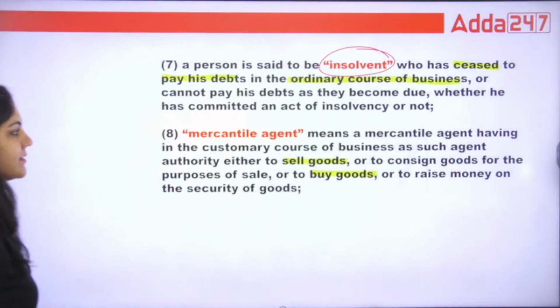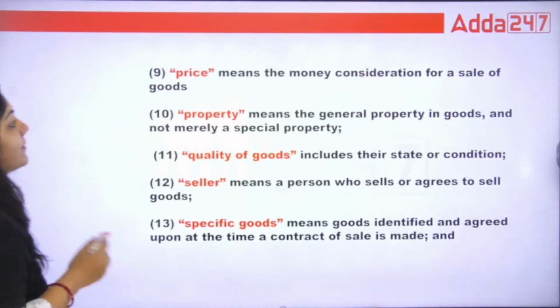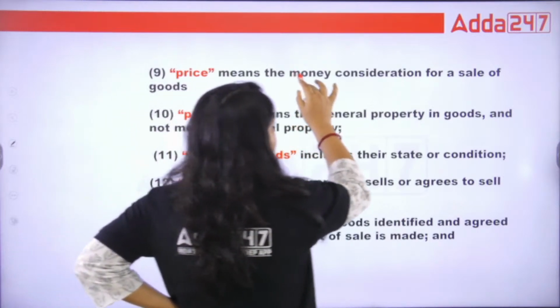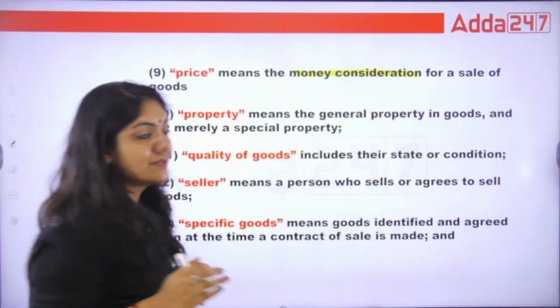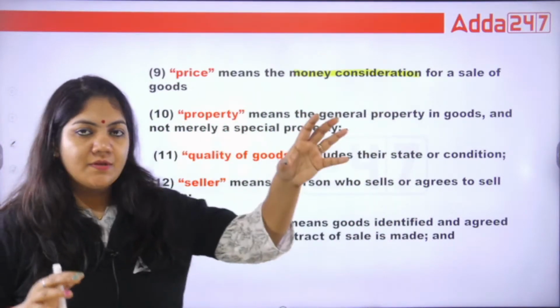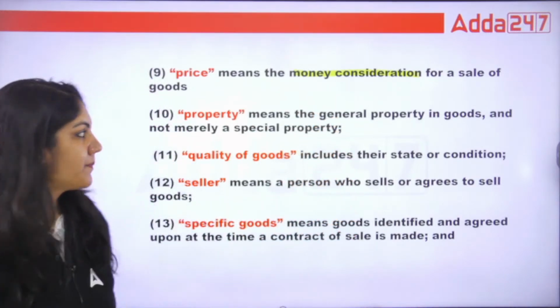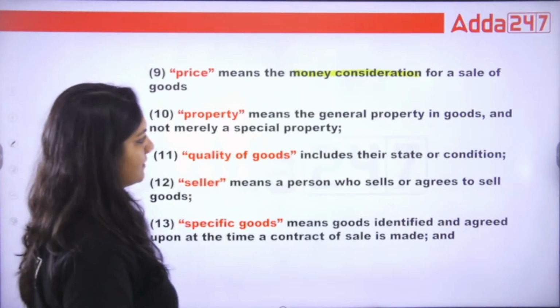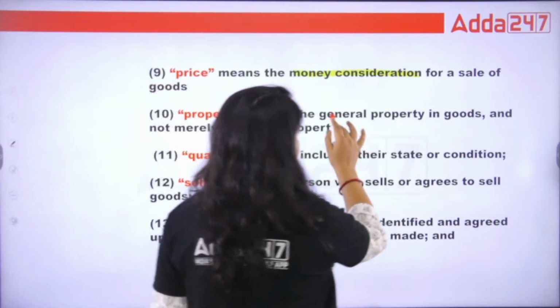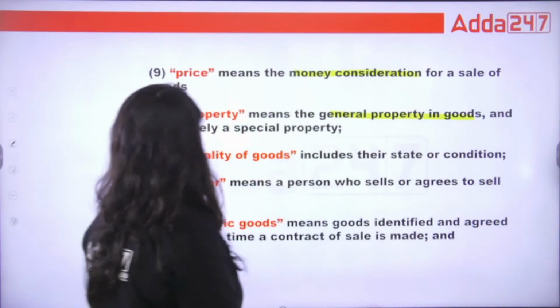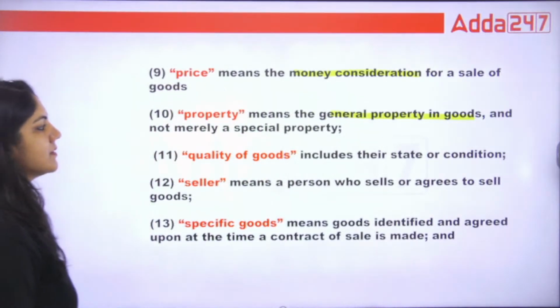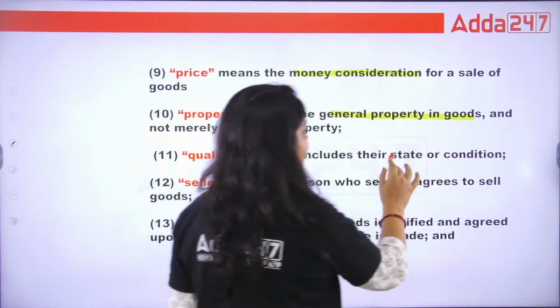Okay class, so this is all for price. Money consideration, because in a sale, the seller is giving goods, the buyer is giving price. The price should be in the form of money only. What is property? General property in goods. What is quality of goods? It includes their state and condition.